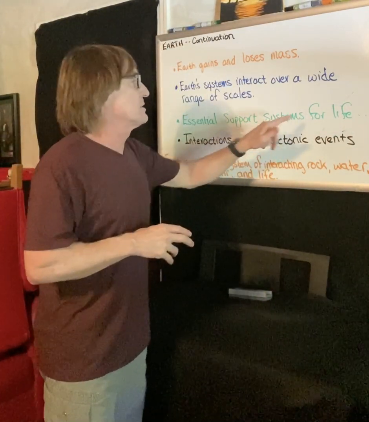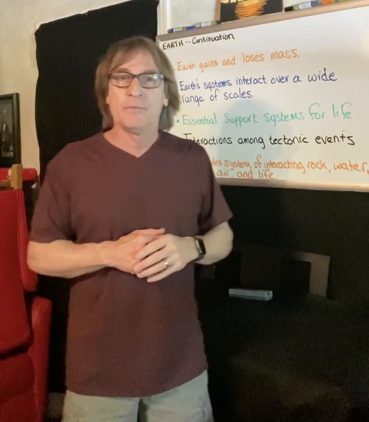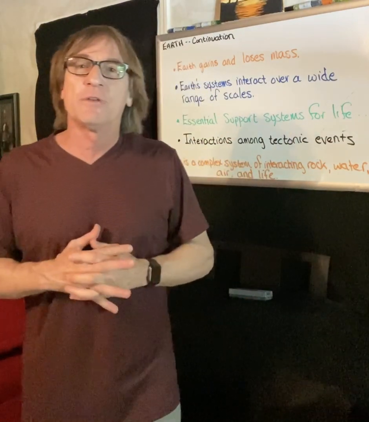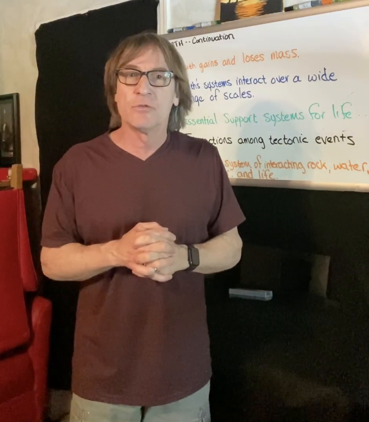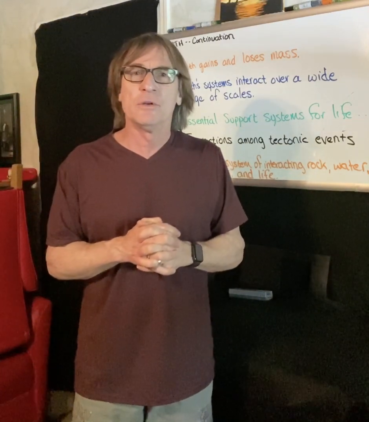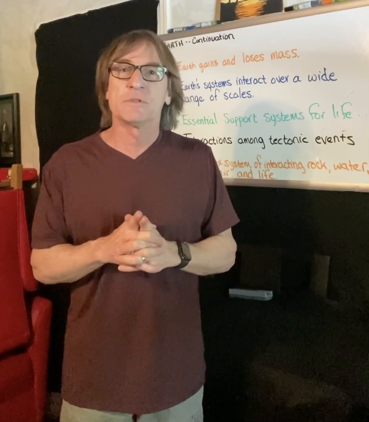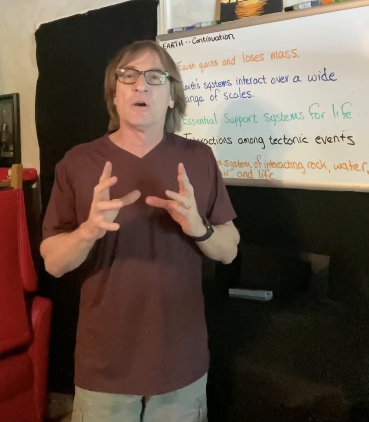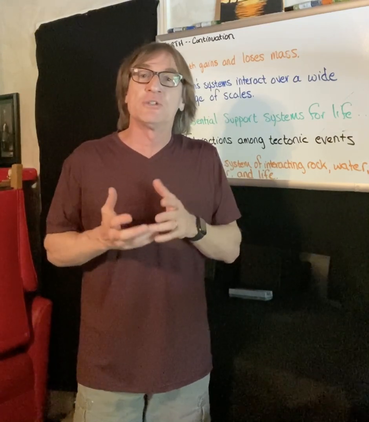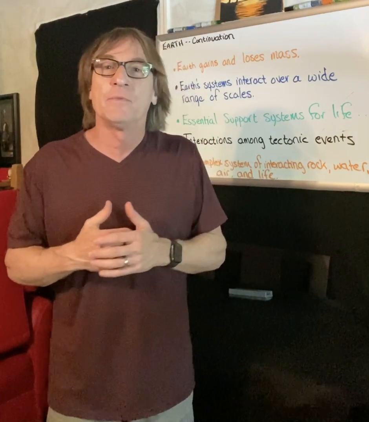Now, essential support systems for life. Maybe some of you can guess what I'm talking about. Essential support systems for life. What are those called? Ecosystems. These systems are dynamic, which means they're changing all the time.